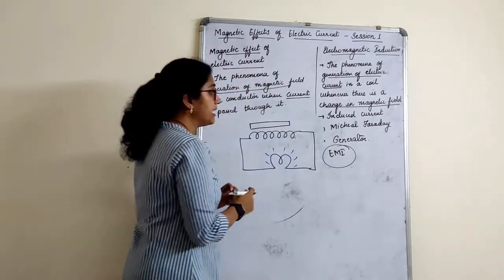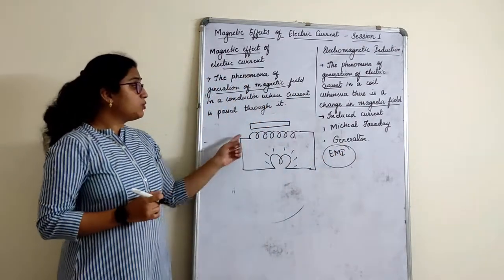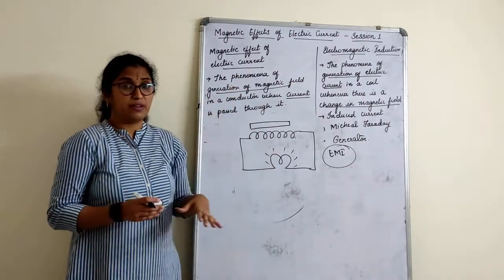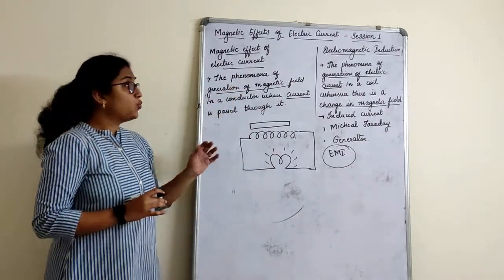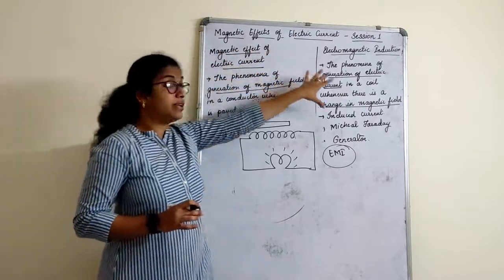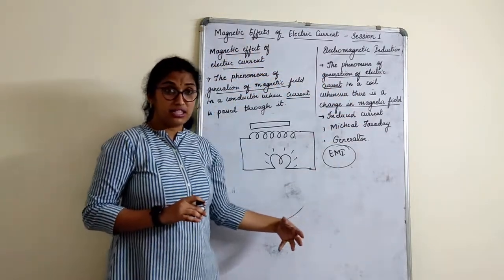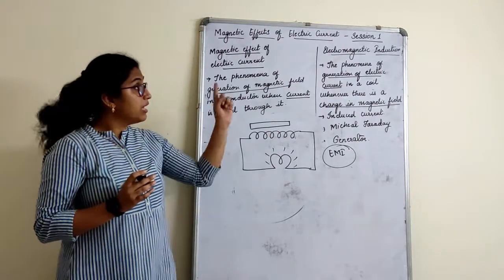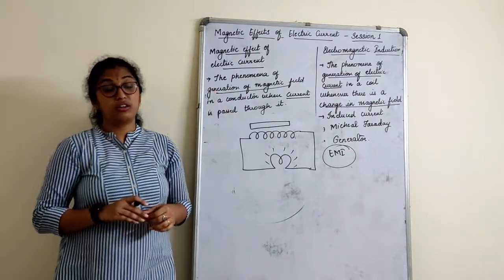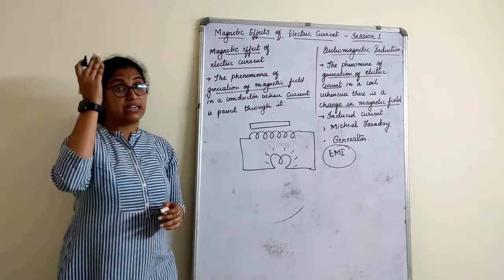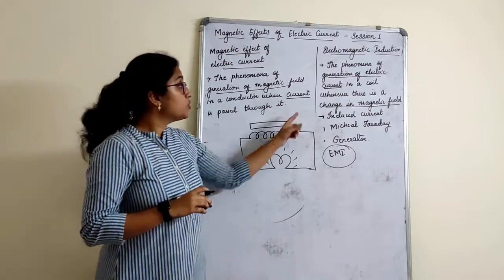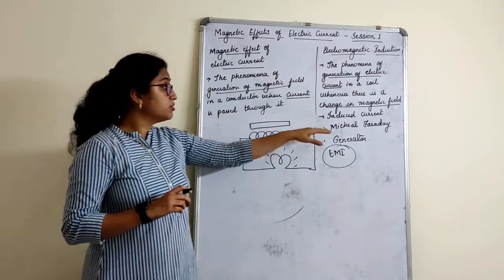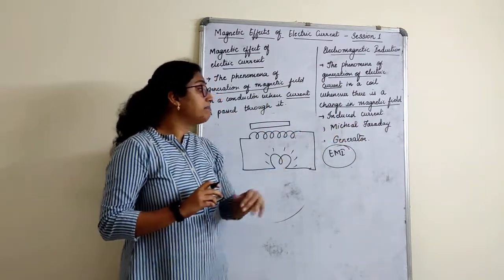This was given by Michael Faraday. We are again going to study this in detail. Now this is just a gist of the chapter that I am giving. We are going to study this phenomenon in detail in this chapter, to whatever level it is required. About electromagnetic induction, children, you will have a deeper study in your 11th and 12th. So this is called electromagnetic induction, given by Michael Faraday.